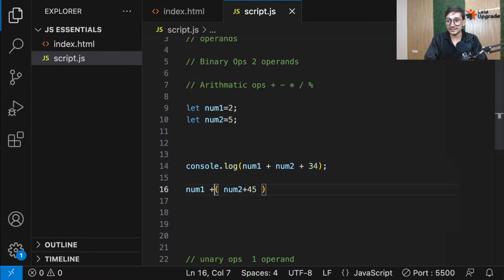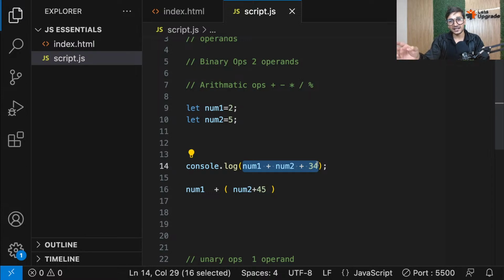It is still binary. For this plus, this is an operand and this whole thing is the second operand, right? And for this plus, these two are the operands. Simple. It is still binary. Think of it as two operations combined as one, because there are two operators. The number of operators you have means that many operations you're performing.